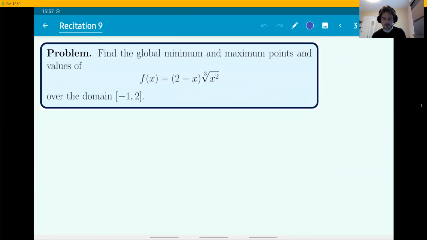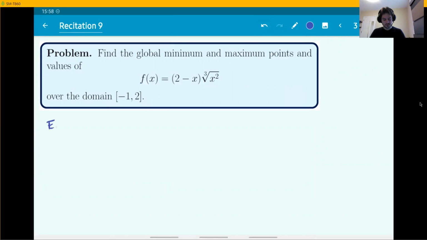Now that's how these problems actually show up. And this is the plan for today. We're going to be solving many problems involving this procedure, finding maximal and minimal, or maybe just finding critical points, but of actual functions, not just graphical examples. So here's the first example. Find the global minimum and maximum points and values, so both x and y coordinates, of this particular function in the particular domain between -1 and 2.